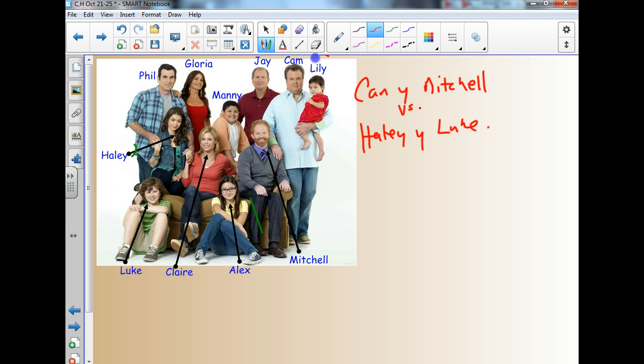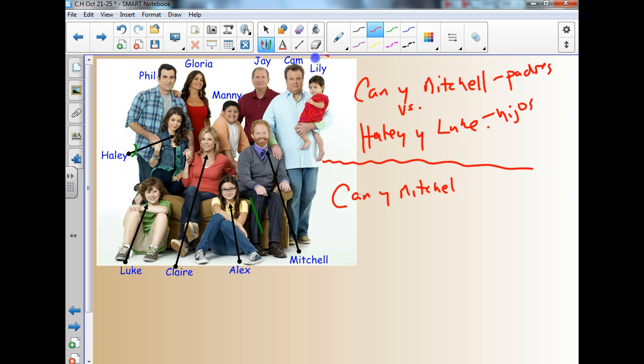Now, Cam y Mitchell son padres, no? Haley y Luke son hijos. So, obviamente, parents, in this case fathers, are going to be older than sons and daughters. So we want to say Cam and Mitchell are older than Haley and Luke.